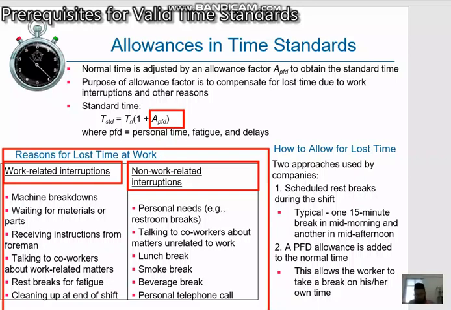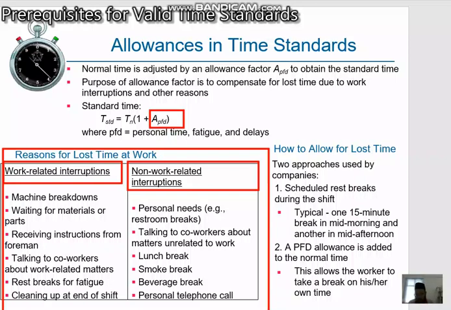There is no denying that these interruptions occur during the work shift, and there is no denying that allowance time in some form should be provided to deal with them. The question is how much should be allowed and how should it be provided to the worker. So companies address the allowance issue using two basic approaches, often in combination.